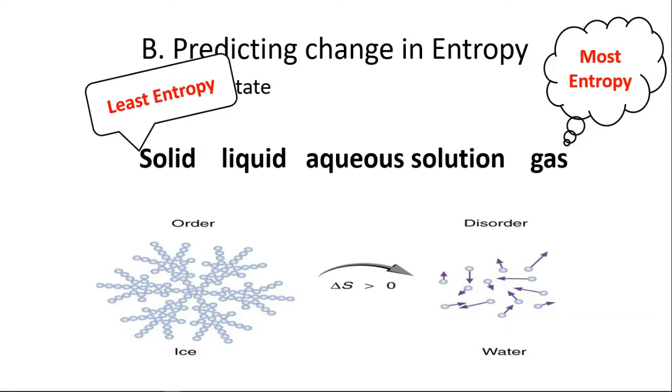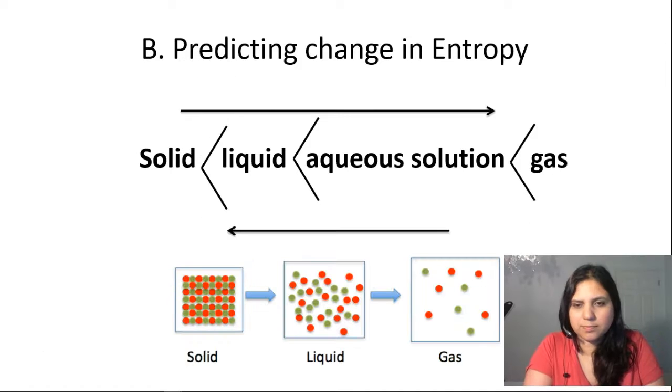And the things in between: solid has less entropy than liquid. And then aqueous solutions. When you have a salt dissolved in water, that salt in the water is actually more unorganized than just the water itself. And then gas. So it goes in this order: solid, liquid, aqueous, and gas.